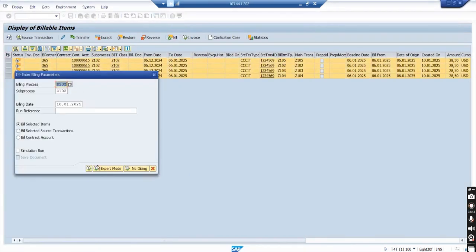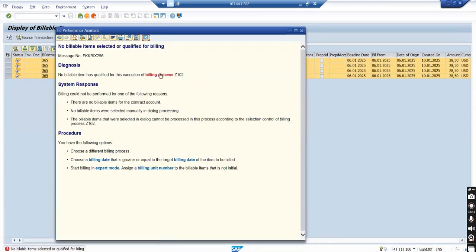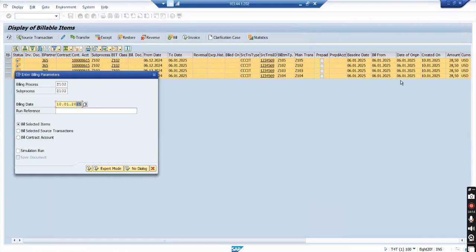Select bill. Same error. Choose the billing date that is greater or equal to target billing date. Yeah, and my billing date is greater. I'm using 10/1, right? I hope I'm using 2025. 25 only. 10/1 is greater than 6/1. Right. Does it let me do the simulation also?